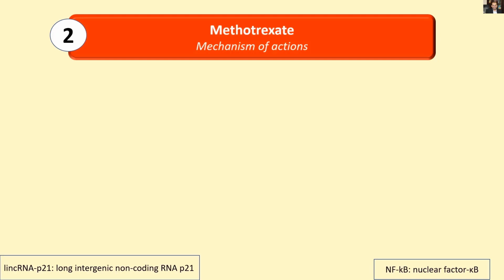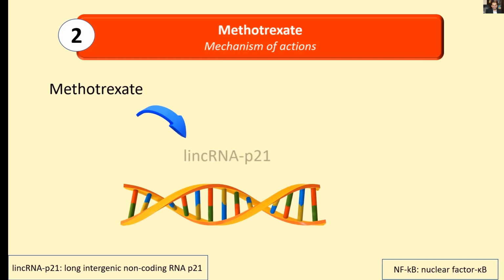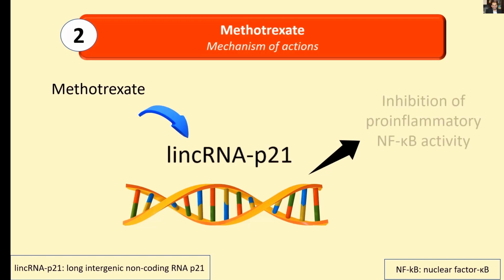Mechanism of action number 2. Methotrexate increases the expression of a multifunctional long non-coding RNA known as lincRNA-p21. LincRNA-p21 mediates the inhibition of pro-inflammatory NF-kappa B activity.